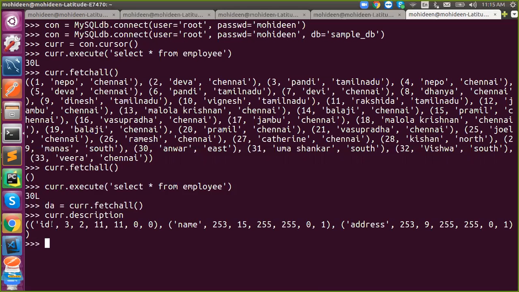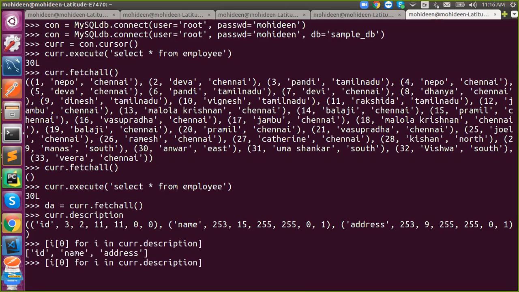Which position? The zeroth position, zeroth index. So what to do? Comprehension: i for i in cursor.description. Each time each row will iterate. Inside, what do I need? Just the zeroth index to fetch the header. I will save it in a variable called h.